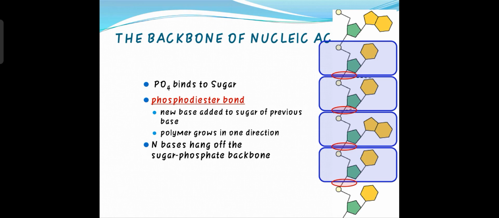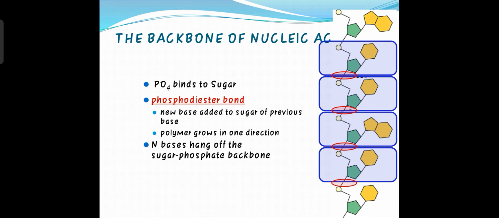So you already know that the DNA consists of two polynucleotide strands. These two polynucleotide strands are called the backbone of the DNA. Here, the phosphoric acid or phosphate binds to sugar. Sugar means pentose sugar. In the diagram, all these red round circles are the bond between the phosphate group and the pentose sugar. And this is the backbone of the DNA, just a single backbone.